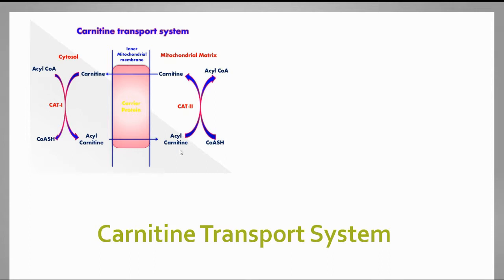The third step involves carnitine acyl transferase 2, which is found on the inner surface of the mitochondrial membrane.